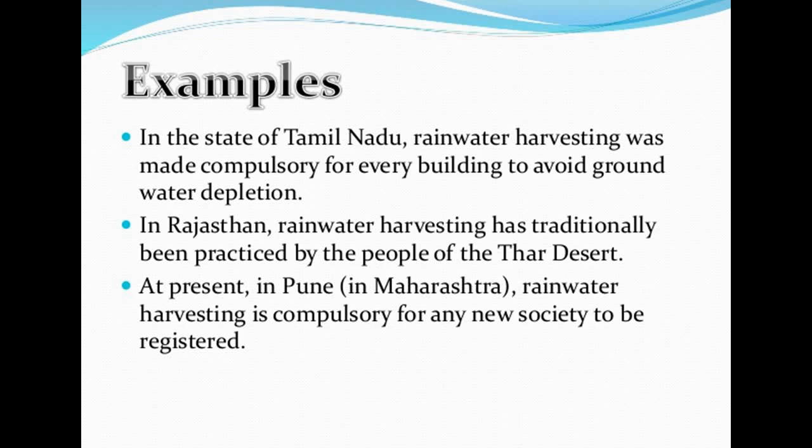Now the example that has been given to you here was that in the state of Tamil Nadu, rainwater harvesting was made compulsory for every building to avoid groundwater depletion. So in many of these states, rainwater harvesting has been made compulsory. In Tamil Nadu, it has been made compulsory for each and every house to have a rainwater harvesting system, so that if there is any groundwater depletion, this system could help them satisfy their water needs if required.